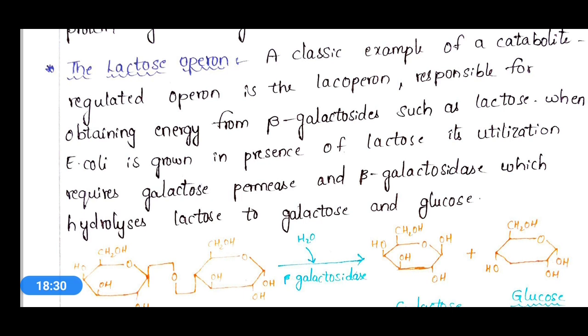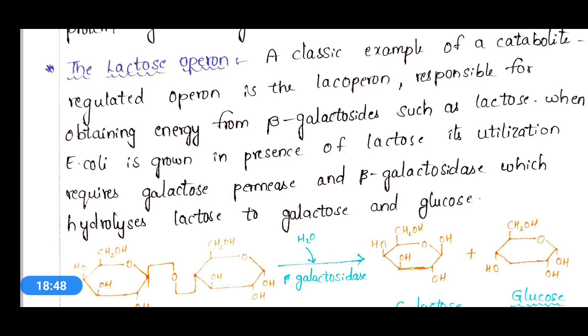Here E. coli is grown in the presence of lactose, and its utilization requires galactoside permease and beta galactosidase, which hydrolyzes lactose to galactose and glucose.